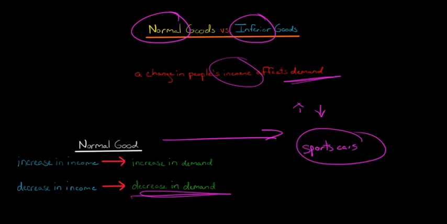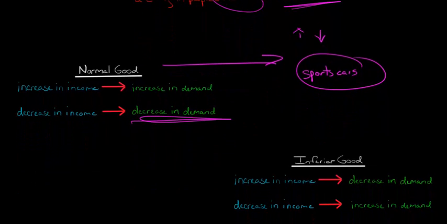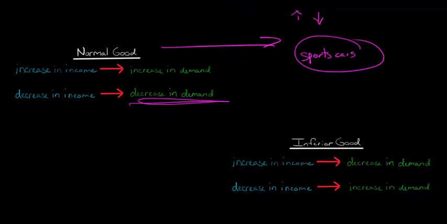So you might be saying, oh, okay, easy. People's income goes up, demand goes up. But it depends, because if it's an inferior good, then we're going to have the opposite effect. With an inferior good, if people have an increase in their income, they're going to demand less of the good. They're going to start buying something else. They say, oh, I got a raise at work, I don't have to buy ramen noodles anymore. Now, if there's a decrease in their income, like a recession or they lose their job, they actually increase demand for that good. It seems kind of weird, but basically the inferior good behaves in the opposite way of the normal good.